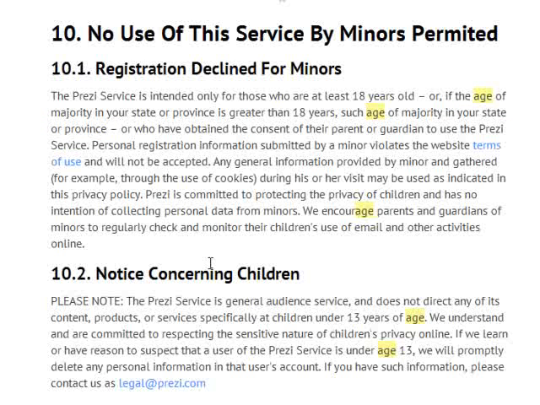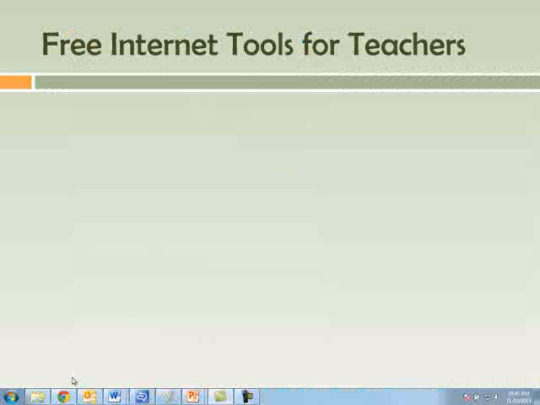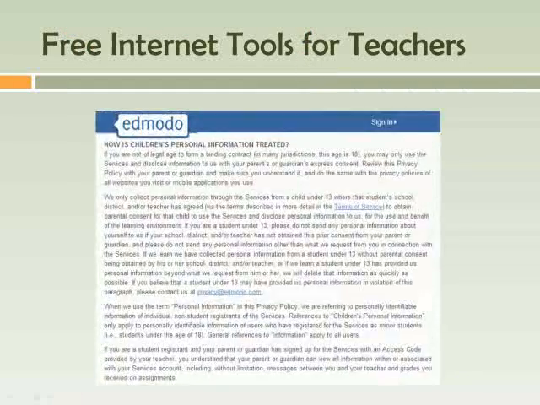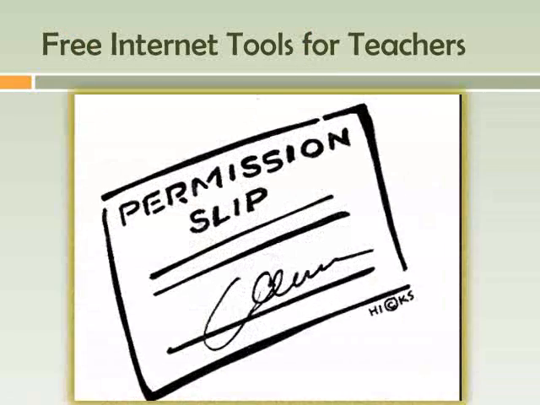We only visited 3 internet tools. Every single one of them states that if your child is 13 years or younger, they definitely need a permission slip before they should create an account. Prezi goes further and states that if you are under 18 years of age, you need a permission slip. If you want to use one of these sites, simply have your students bring back a permission slip before they create an account. So please, when you are using internet tools in your classroom, be cognizant of the COPPA rules.